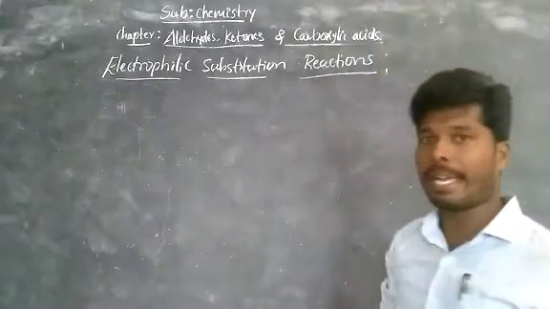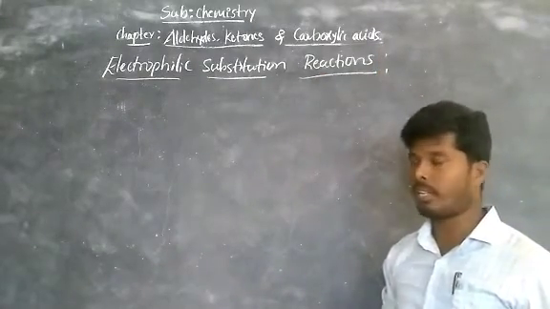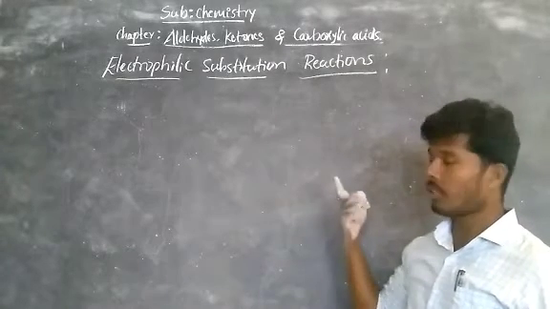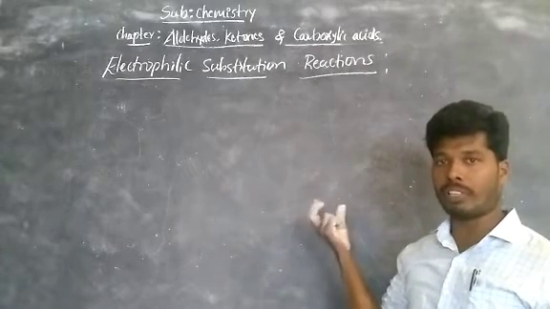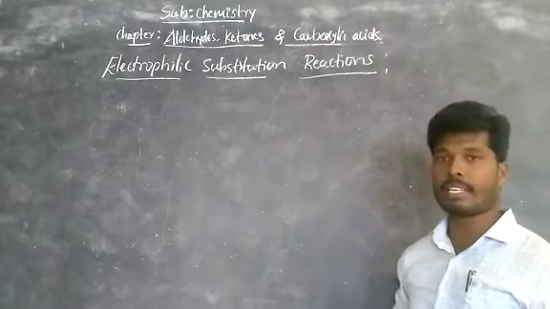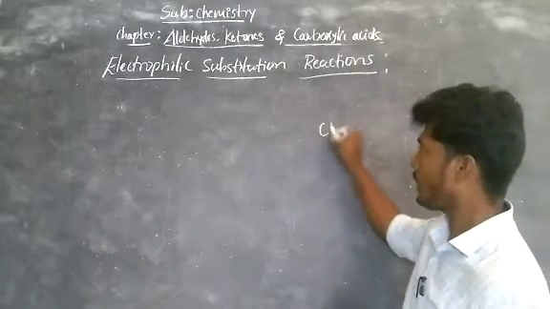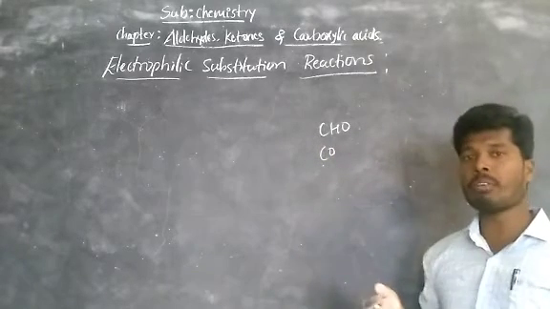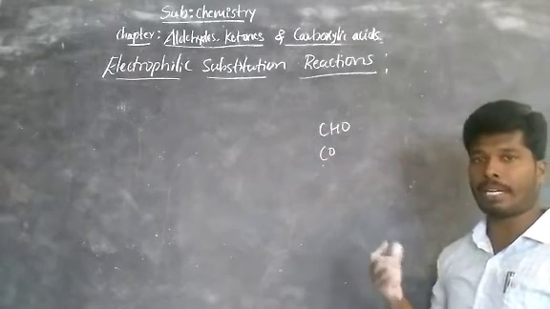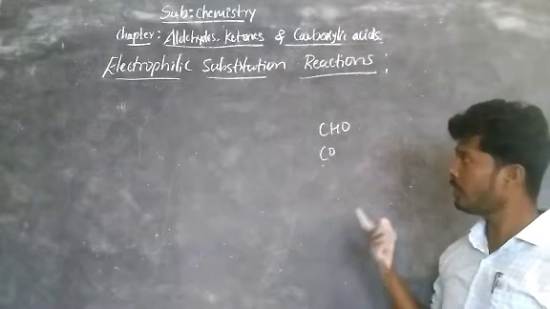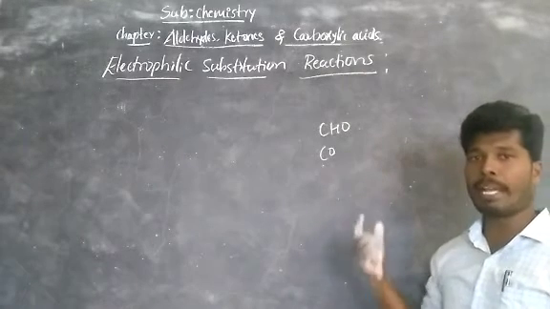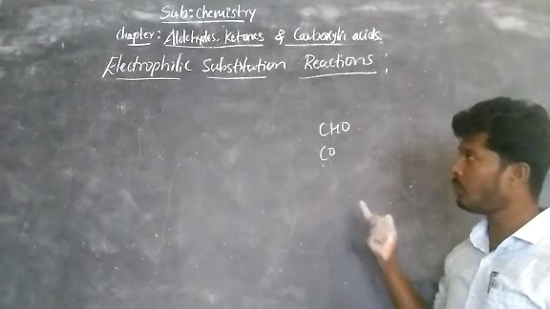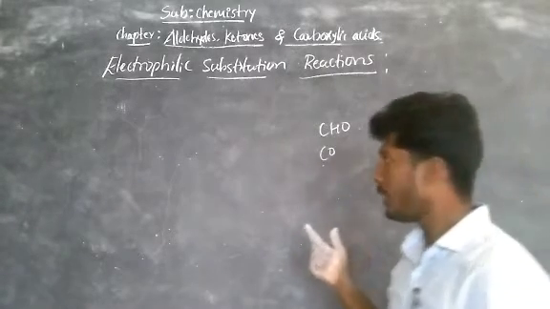So, in electrophilic substitution reactions of aldehydes and ketones, in the presence of electron withdrawing groups like CHO, that is the aldehyde functional group, and CO, the ketone functional group, the electrons are deficient at the ortho and para positions. Therefore, the newly coming electrophile should be attached at the meta position. Now an example.